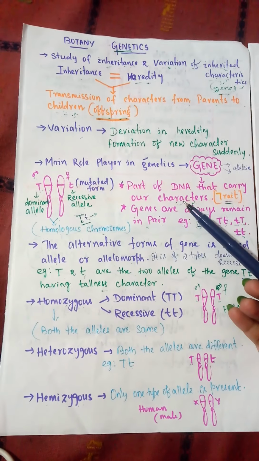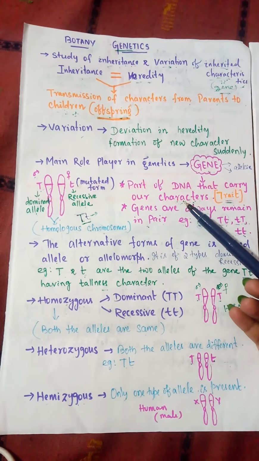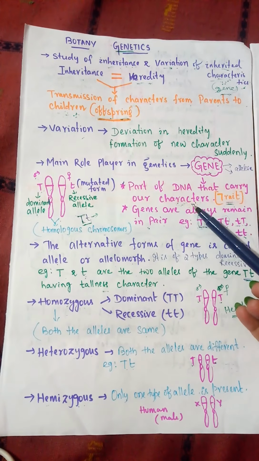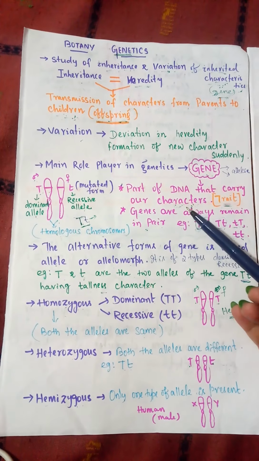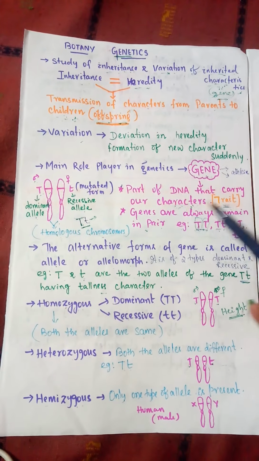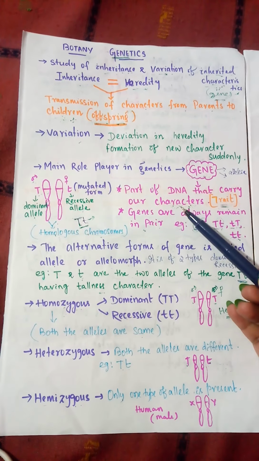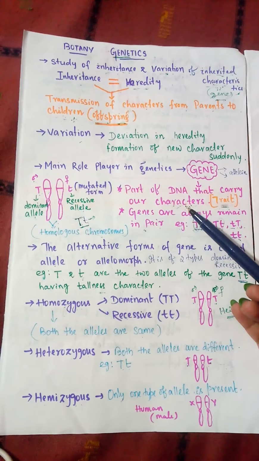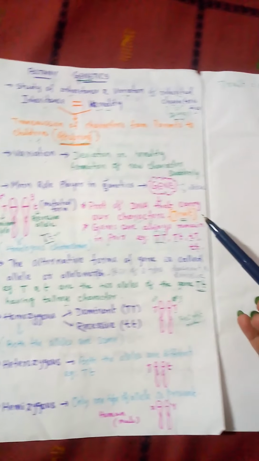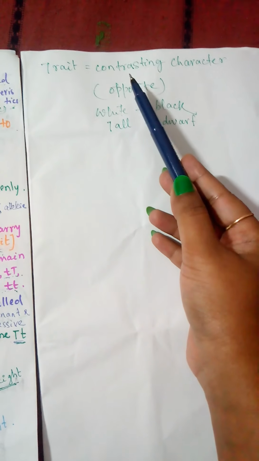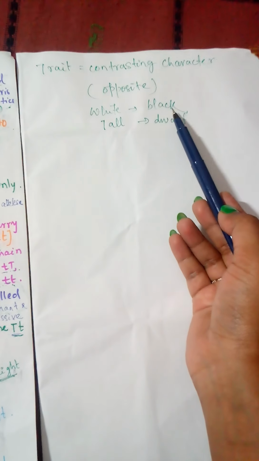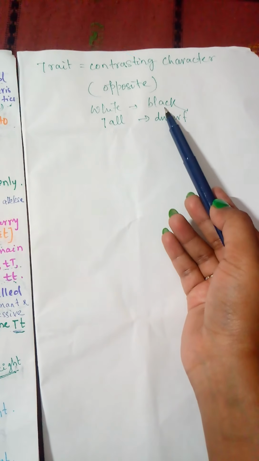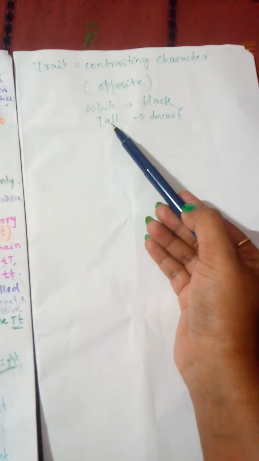What are the characters? Your hair color, your eye color, your behavior, your structure are your characters. In genetics, one term that replaces characters is trait, but there is also a difference between character and trait. Character means the appearance or structure or behavior, but a trait is the contrasting character. Contrasting means the opposite characters. Like white color, the opposite is black color, that is, one is light color and the other is deep color. Tallness is the opposite of dwarfness. So these are contrasting characters.